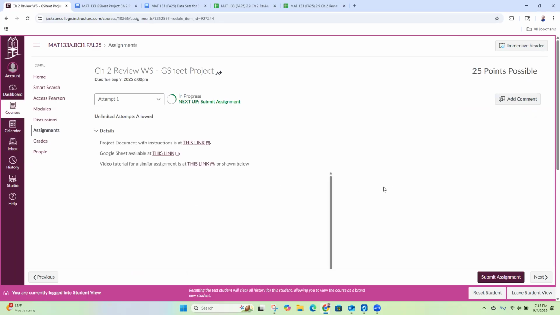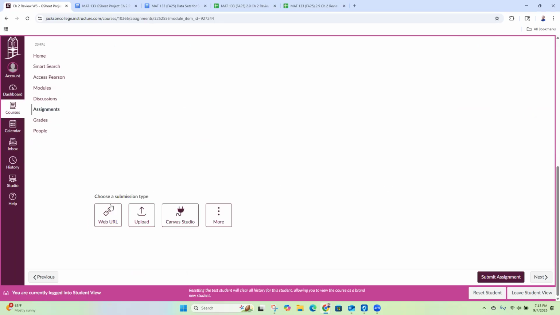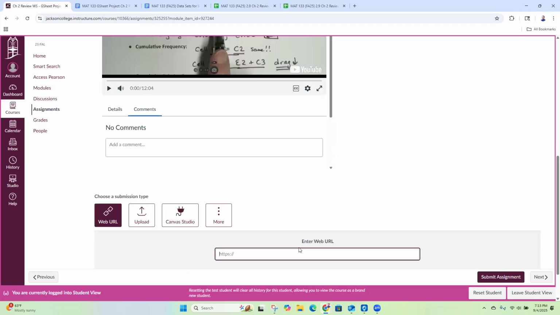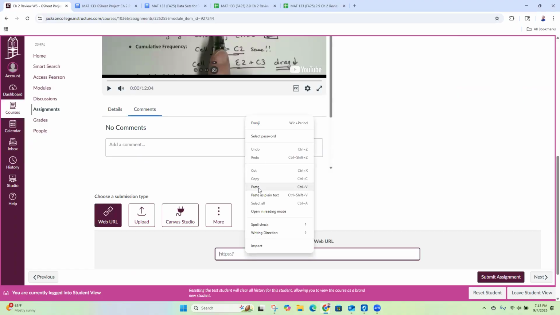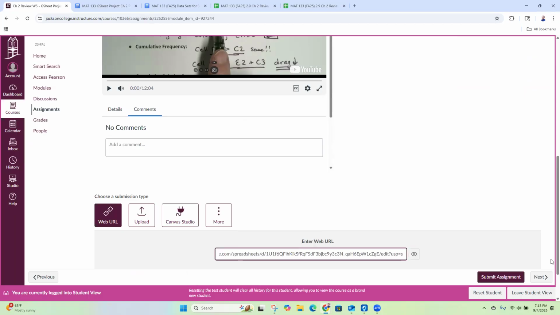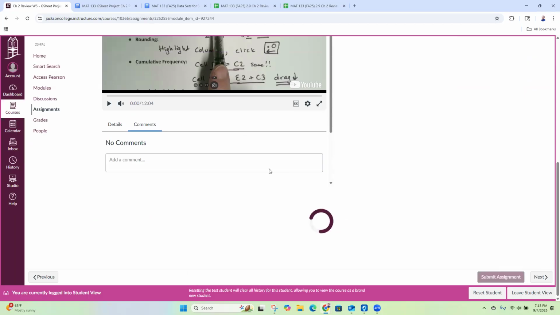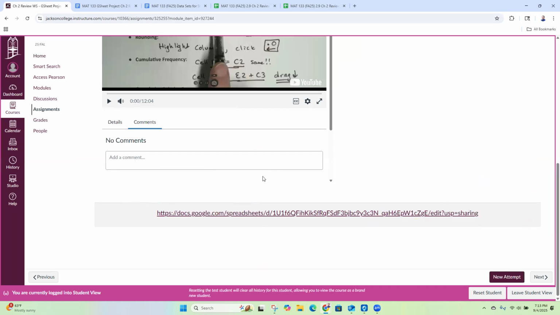And we'll scroll to the bottom and okay, now it looks good. All right, so we're going to click on web URL and we will paste our link and then hit submit assignment and we get confetti. Yay! That's it. Okay, so that one's done.